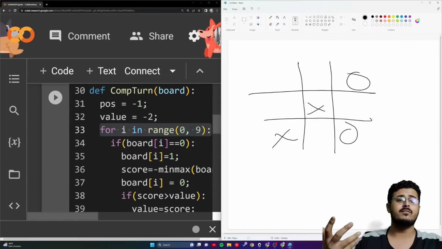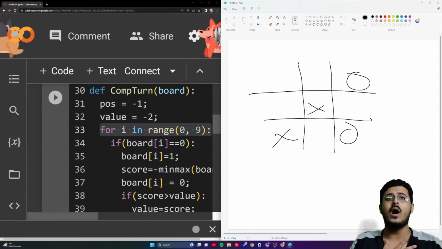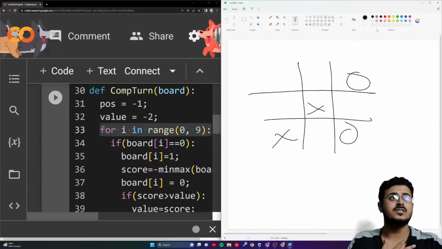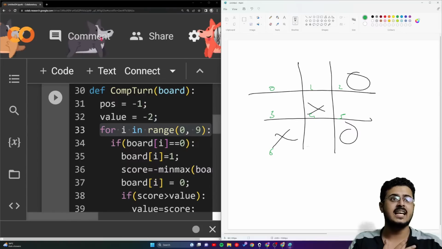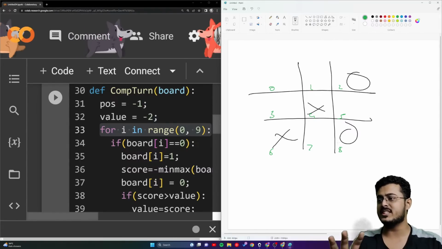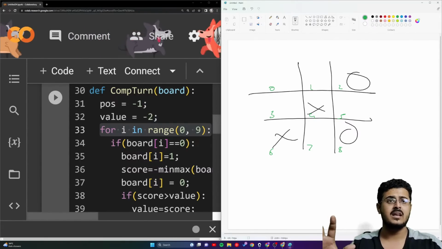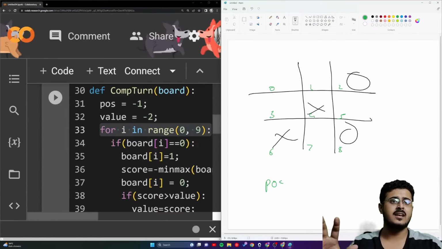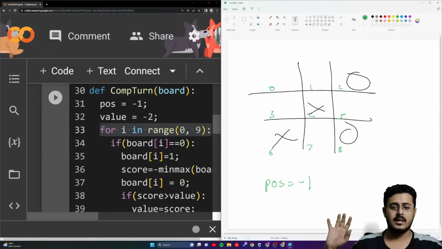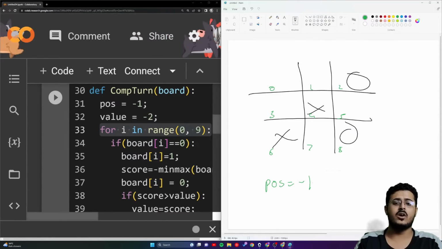Now to do that, currently let's assume we don't know that. As an AI, we have no idea where to put my 0. Now the position can be either 0, 1, 2, 3, 4, 5, 6, 7, 8. Only these are the positions that are currently available. So let us put position as -1, and we don't know where to put our 0 right now.